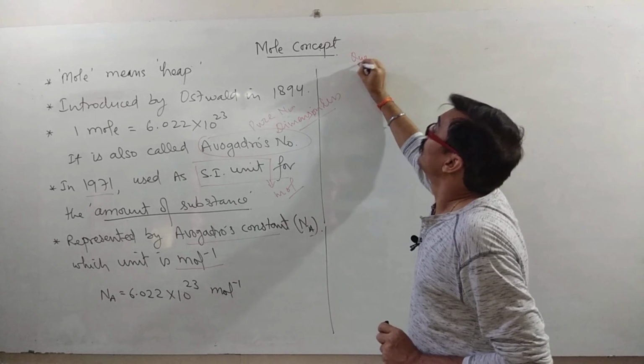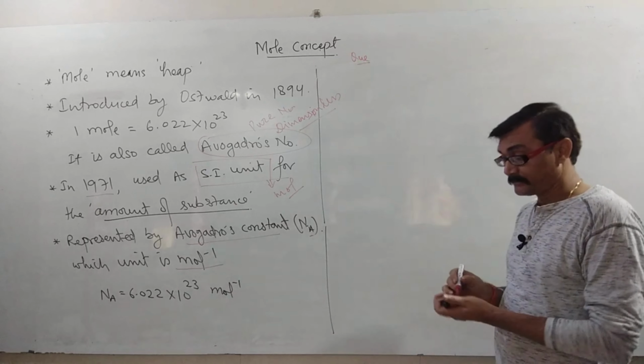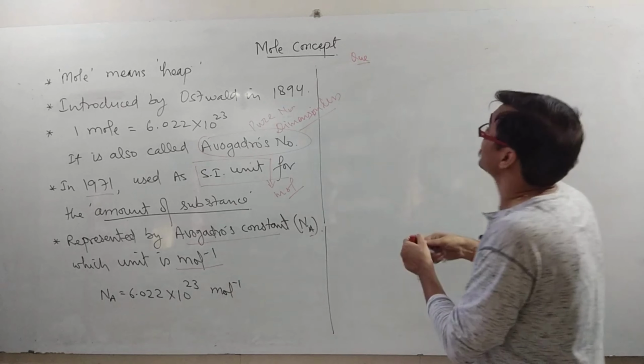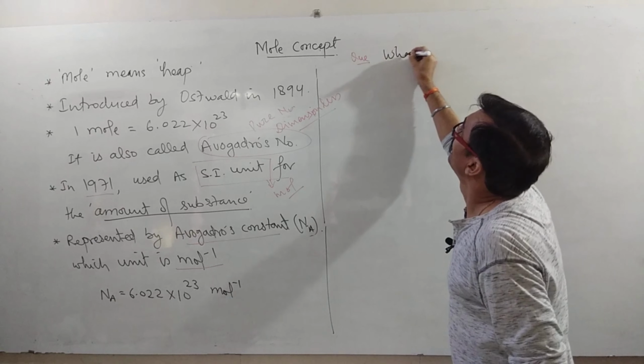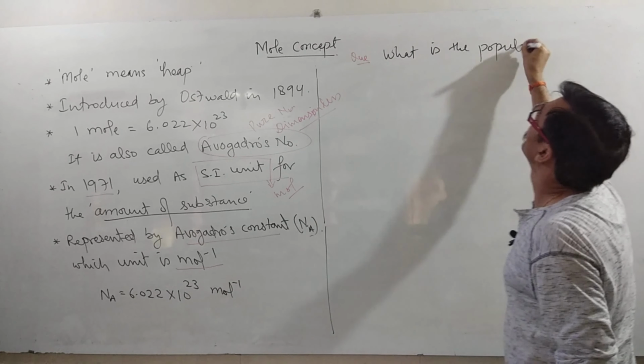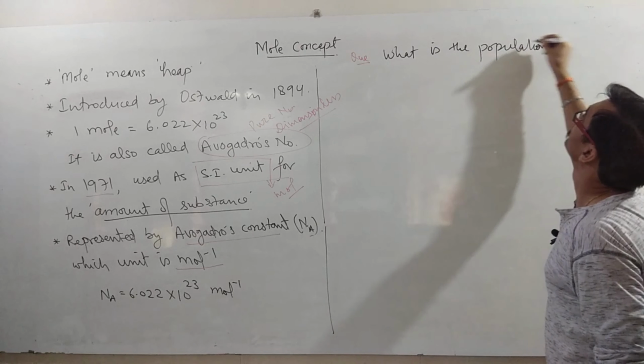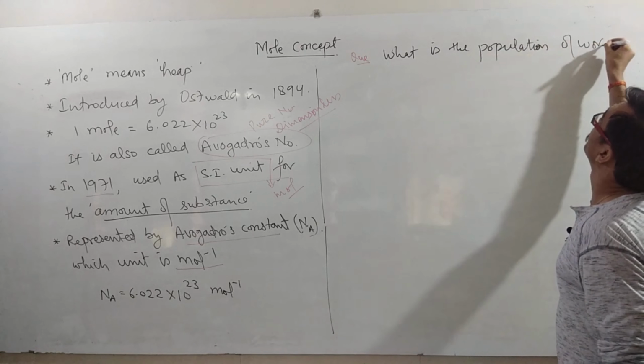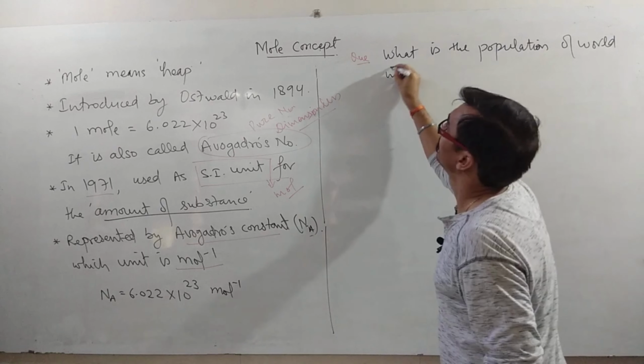Now we take a question. What is the population of the world in moles?